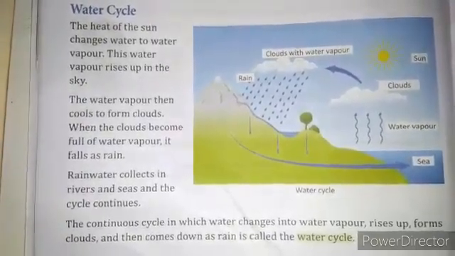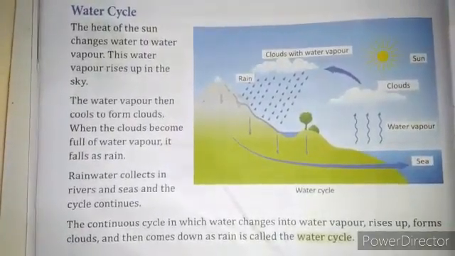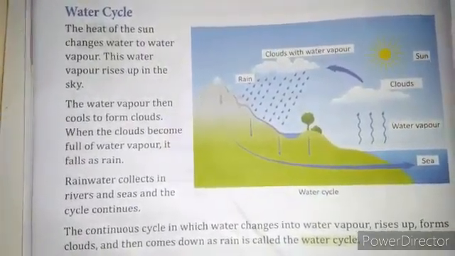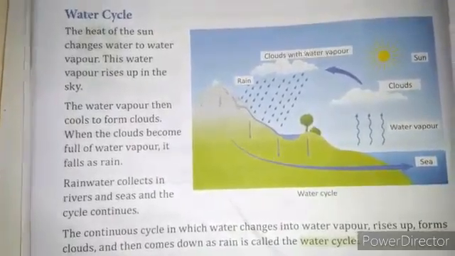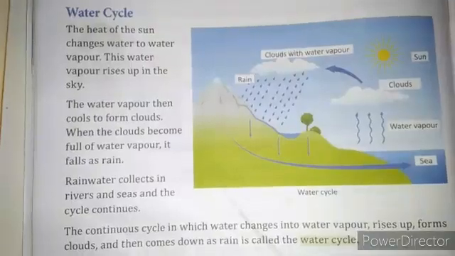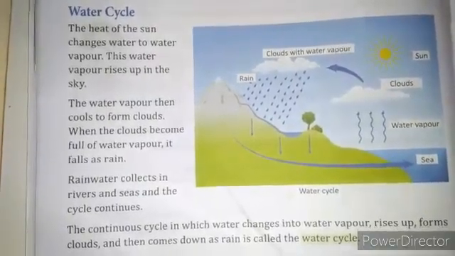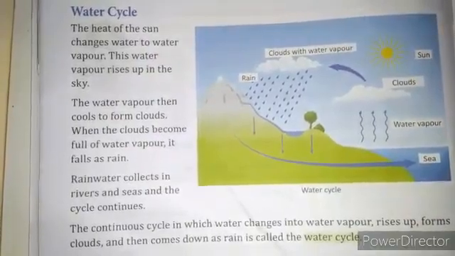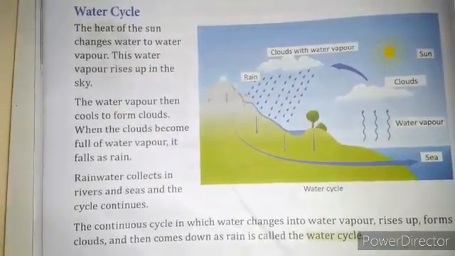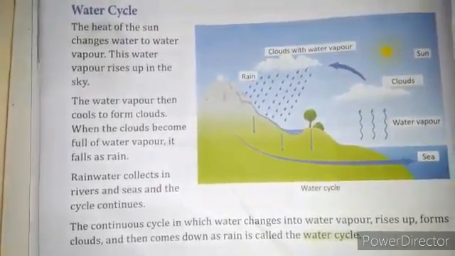You can see that as the sun is rising in the sky, the heat falls on the seas, and when the seas are heated the water changes into water vapor and forms the cloud. Again the clouds come together and it forms into rain. By this process, we call it the water cycle.